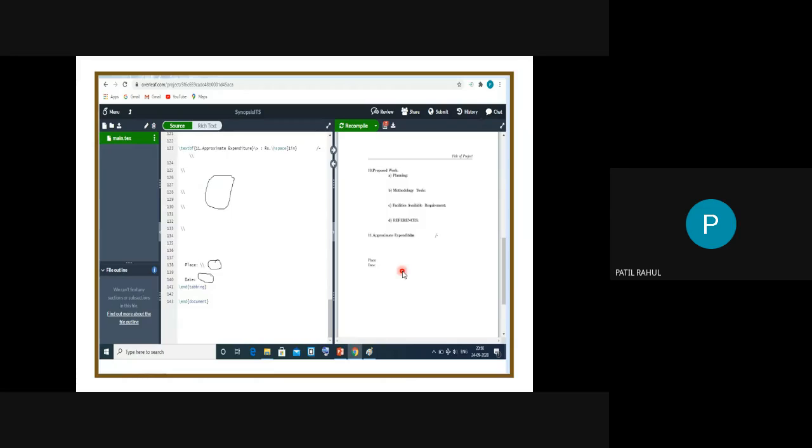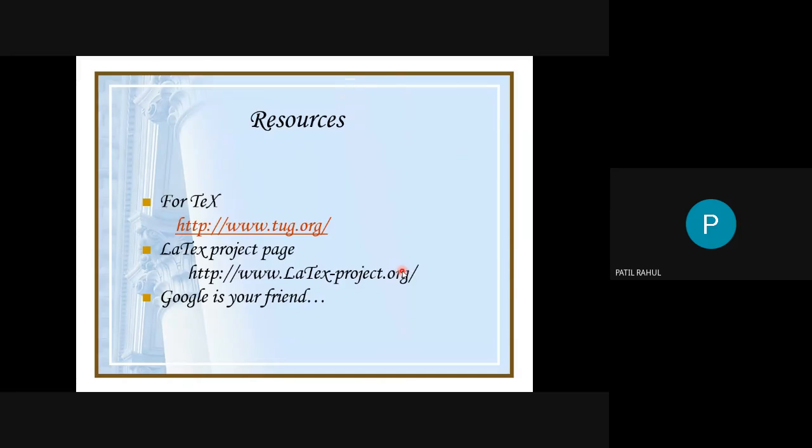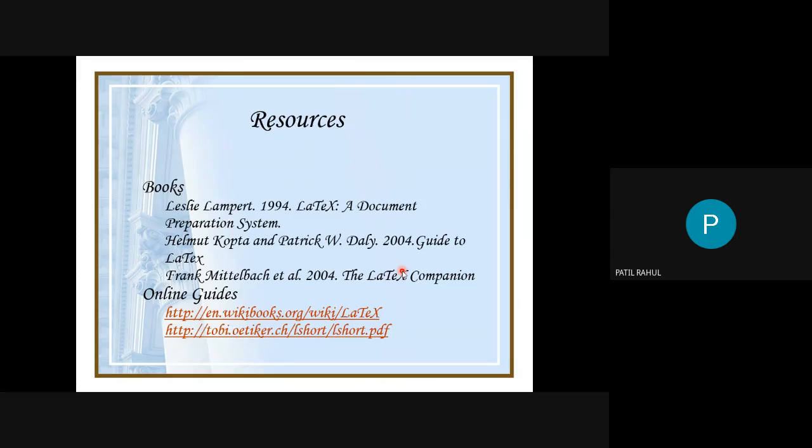What is the advantage of LaTeX documents? Your time is saved and your focus is directly on the data you want to publish. So your donkey work is reduced, and the output is of very high quality.